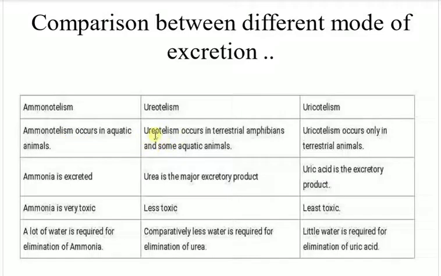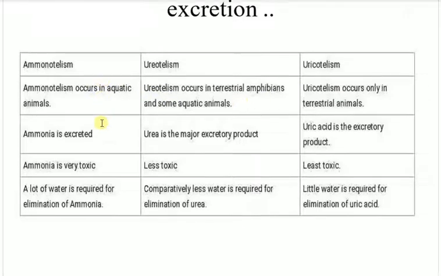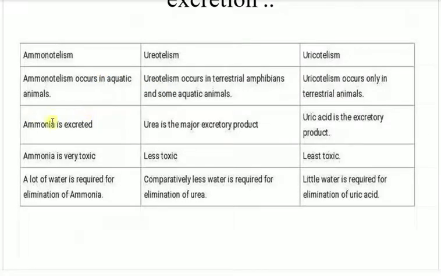It is the same in the case of ureotelism and uricotelism. What are the products that are excreted? Ammonia is excreted. Urea is the major excretory product in ureotelism. In uricotelism, urico and ureo can cause a bit of confusion, but as urico has a C, it means their excretory product is uric acid.